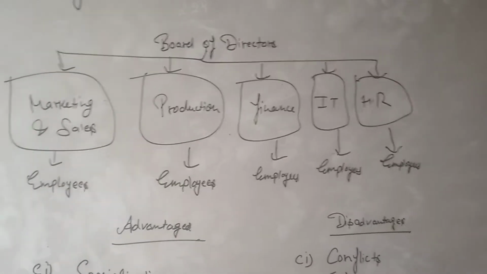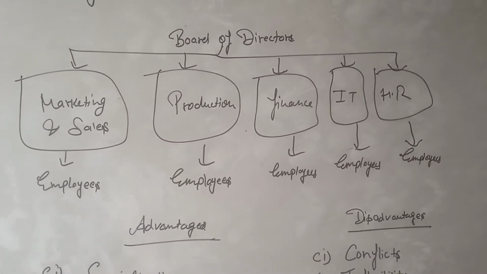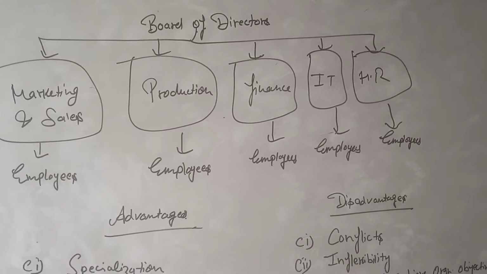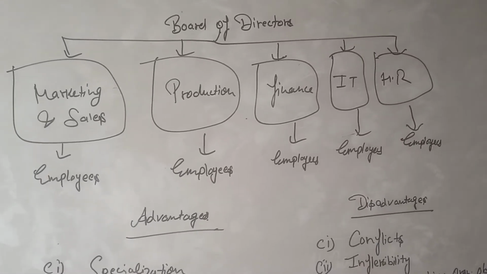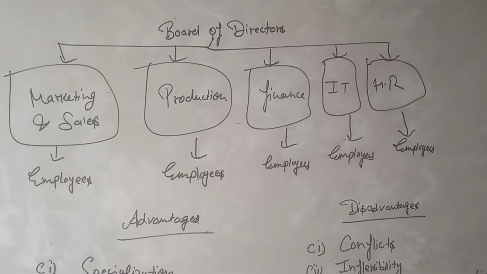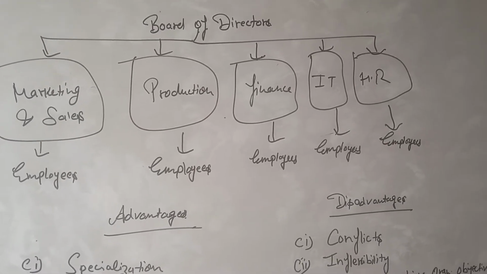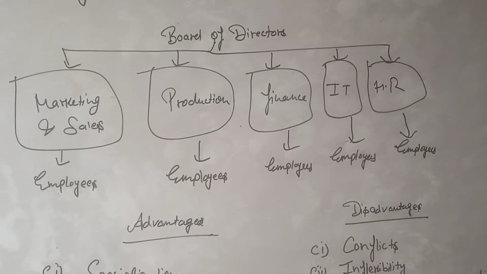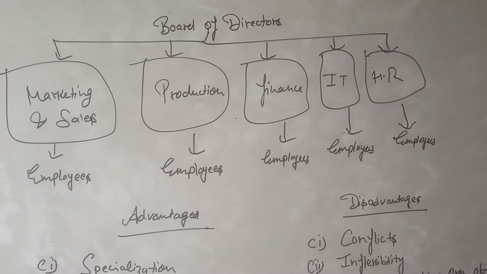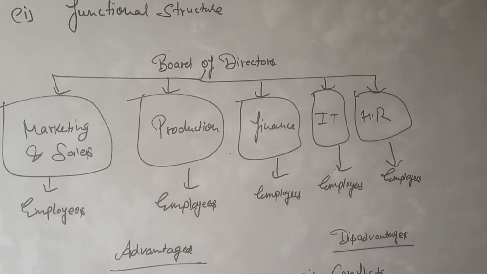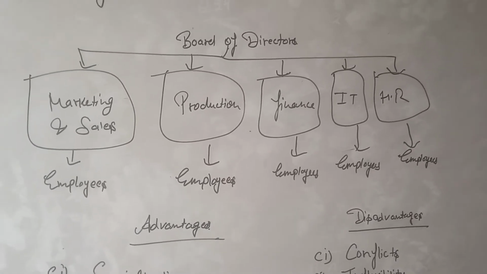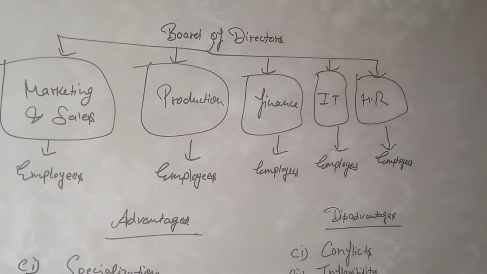The marketing departmental head will be responsible for all the activities performed in marketing. The production departmental head will be responsible for all the production activities. All the financial activities are performed under the financial head, and the same goes for IT and HR. So you can see that the organization is divided into departments by function. It means that on the basis of the functions used in the organization, we can divide the structure.